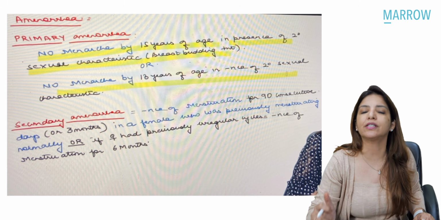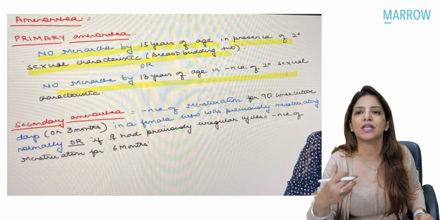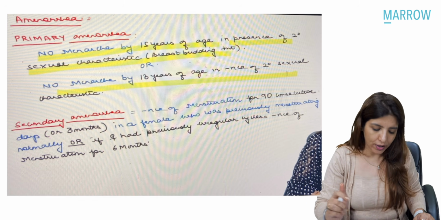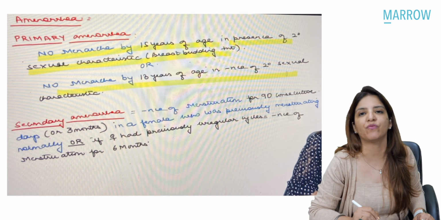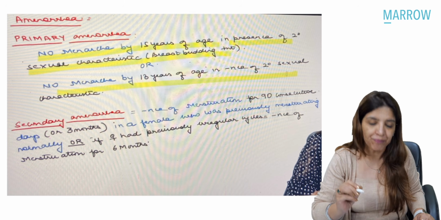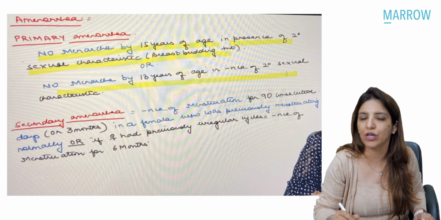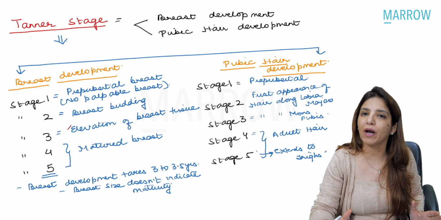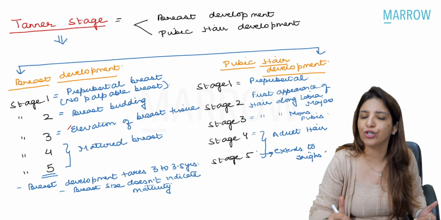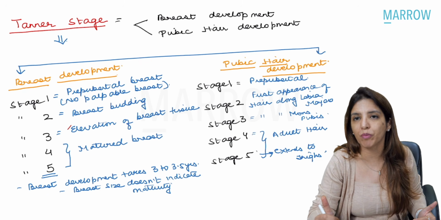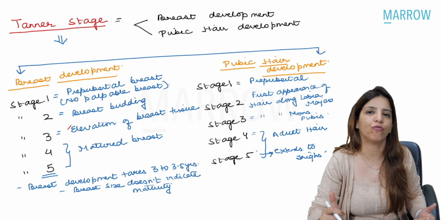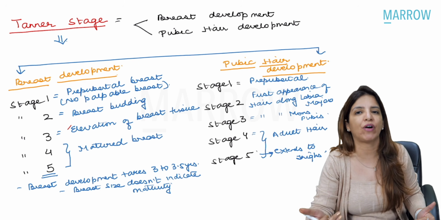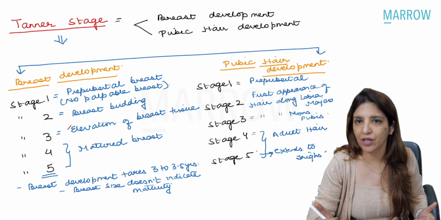And the most prominent secondary sexual characteristic which we have to see is the breast development, or it is no menarche by 13 years of age in absence of secondary sexual characteristics, right? That is how you define primary amenorrhea. Now, in primary amenorrhea, I have also told you that for breast and pubic hair, there is a Tanner staging, and there are 5 stages of Tanner for breast development and 5 stages for pubic hair development.